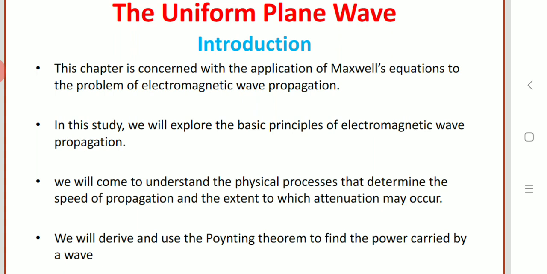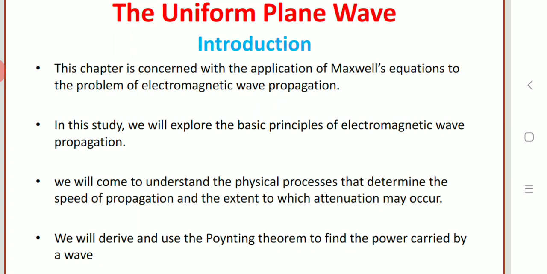In this chapter we will analyze Maxwell equations to derive the equations of EM waves in the following media. First, free space, where epsilon is epsilon naught, mu is mu naught, and sigma is equal to 0. Second, a perfect or lossless dielectric, where sigma is equal to 0, epsilon is epsilon r epsilon naught, mu is mu r mu naught, and sigma is much less than omega epsilon.